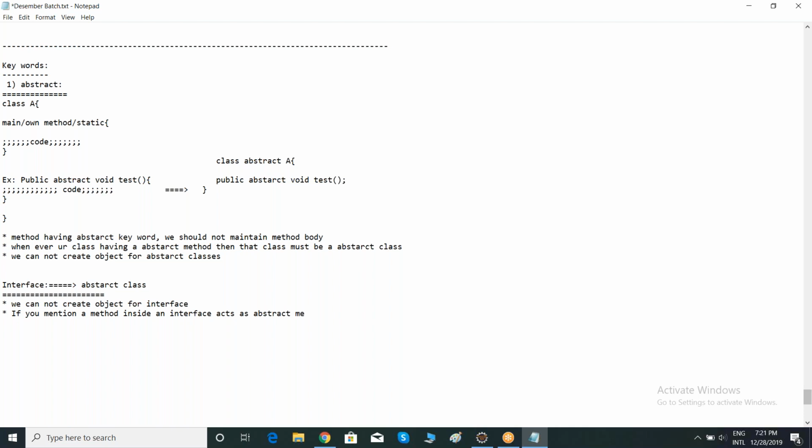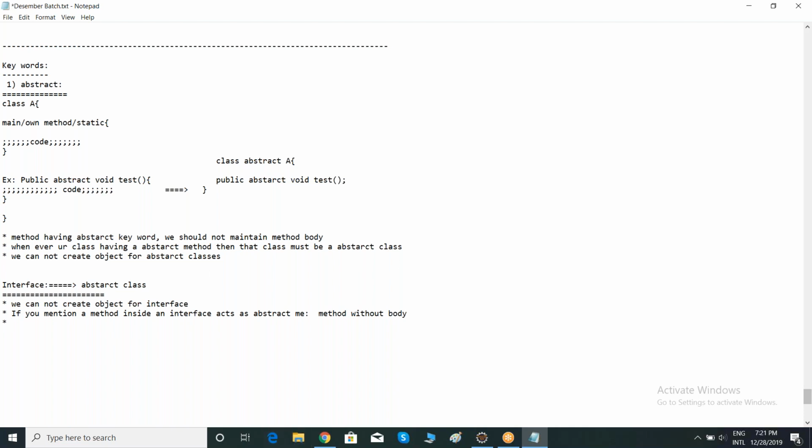What is an abstract method, team? A method without body, right? Method without body or without implementation. That is what we call an abstract method, a method with the abstract keyword.